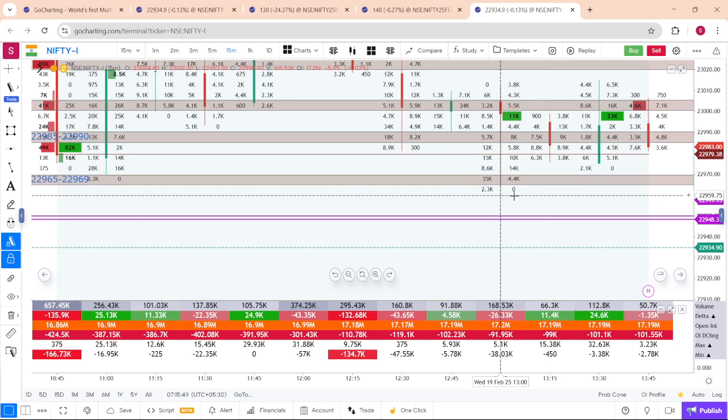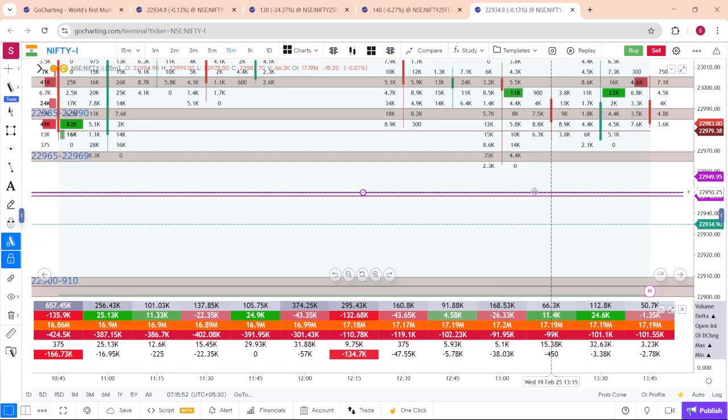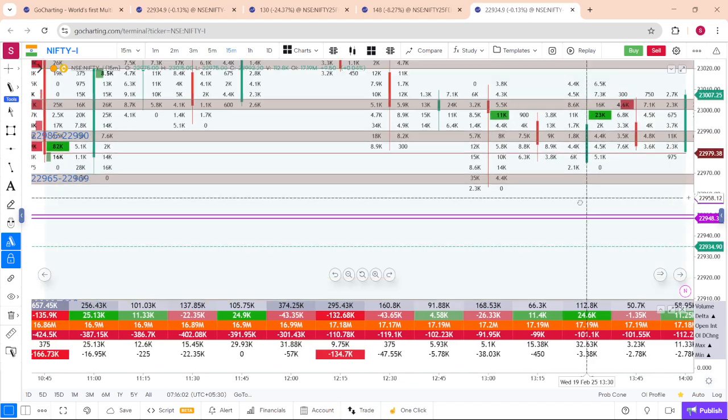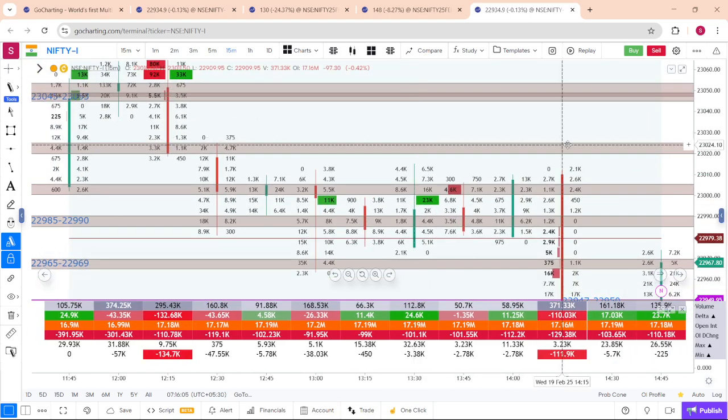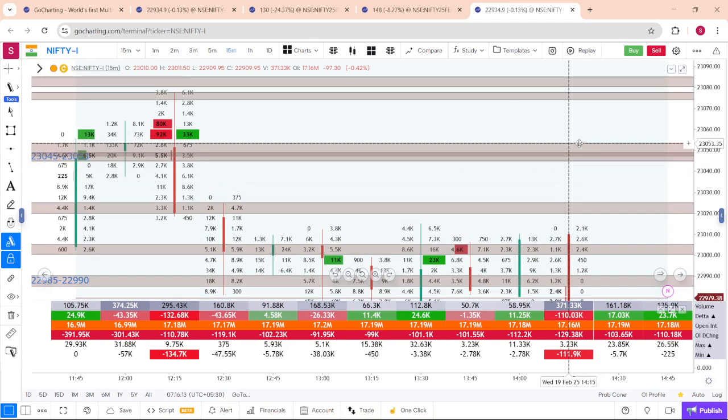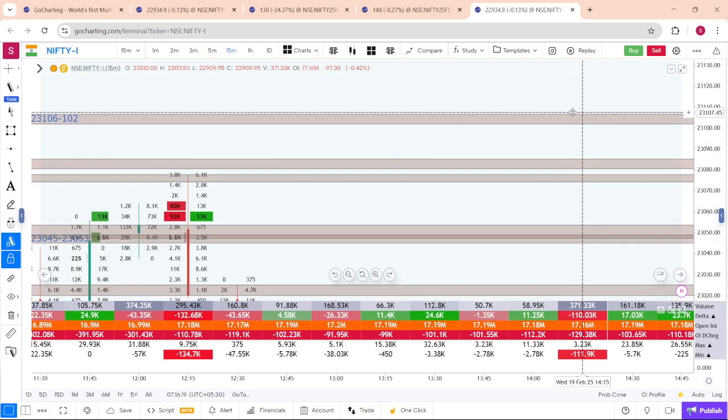Then next one is Nifty futures. In Nifty futures, the basic support is at 22,950, 948. It has to trade above 22,970 with volumes. Then the next crucial resistance will be 23,025, and above that 23,053 and 23,044. Then the 23,107 and 23,102 level will act as a top resistance.